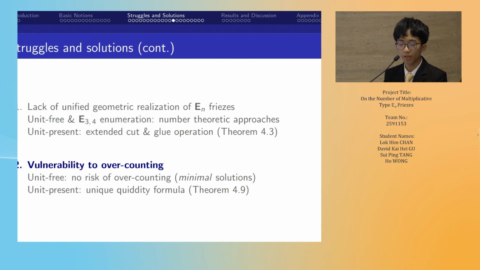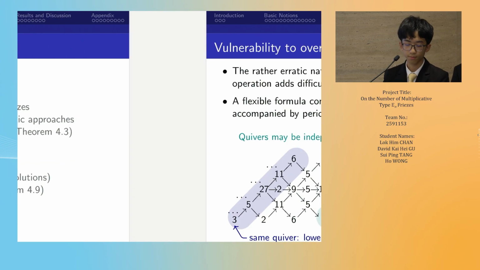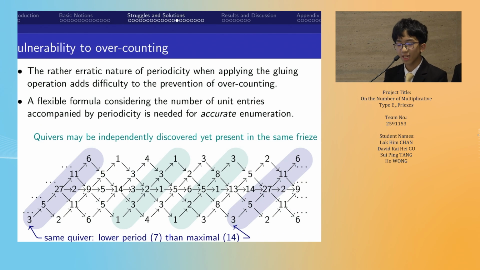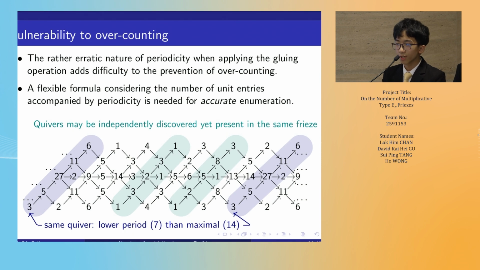The second struggle will be the vulnerability to overcounting. There are 2 main aspects to be considered. Take this E6 frieze as an example. The periodicity 7 is lower than the theoretical maximum 14. Also, E5 quivers may be independently glued, yet present in the same frieze, adding structural non-uniformity. Hence, a flexible formula is needed for effective enumeration.